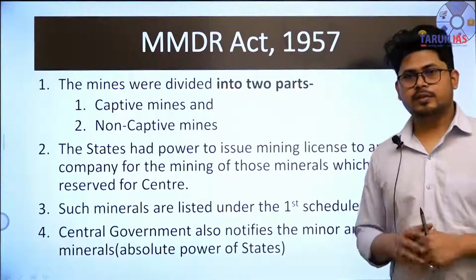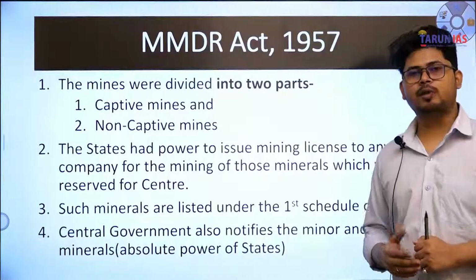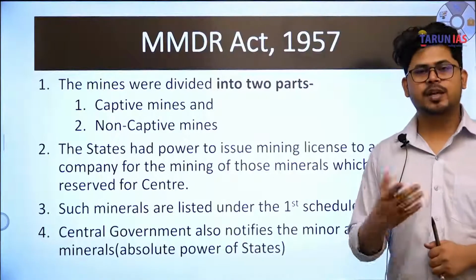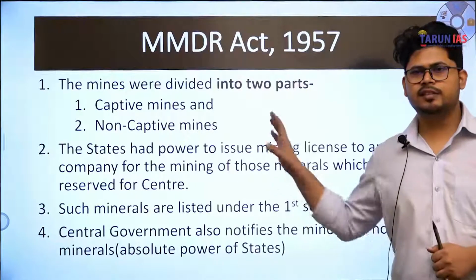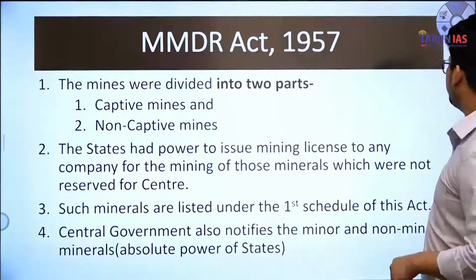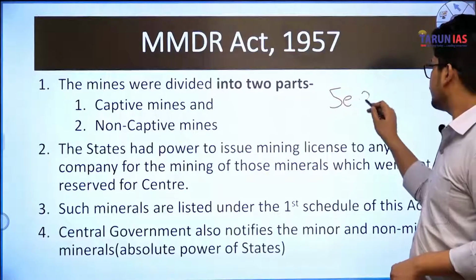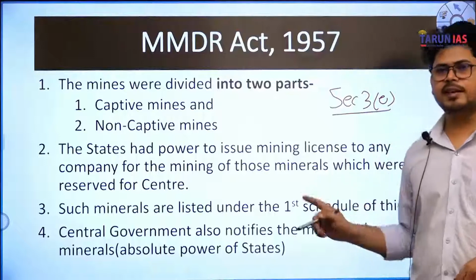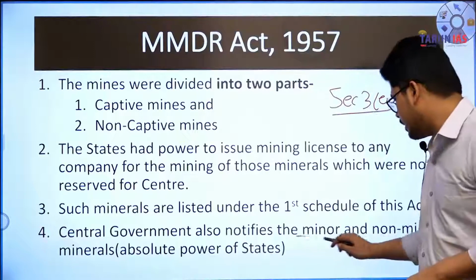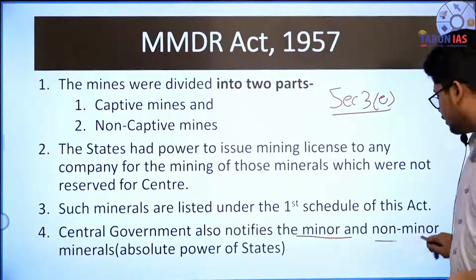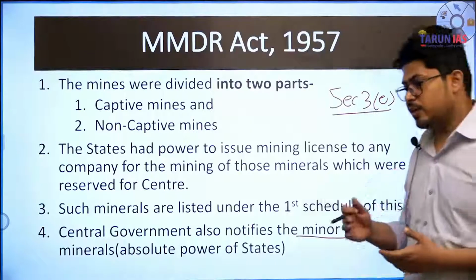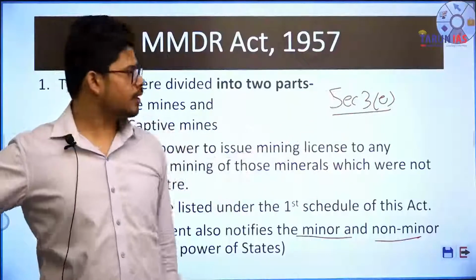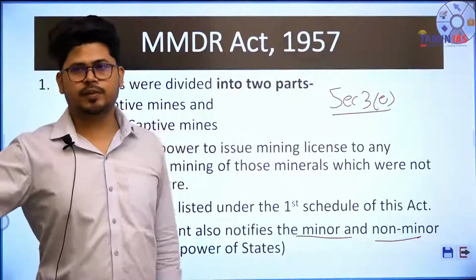Now, the fourth very important thing is, the central government had the power to declare non-minor minerals. There is no such term as major minerals. Major minerals is not defined under any section of the MMDR Act. But section 3E states that the central government has the power of declaring any mineral as a minor mineral. But there was no such thing as a declaration of non-minor minerals. So any mineral that has not been declared a minor mineral is a non-minor mineral or major mineral. That is section 3E of the MMDR Act 1957.